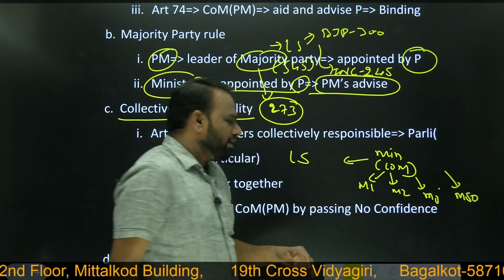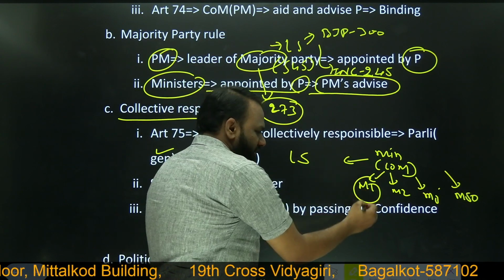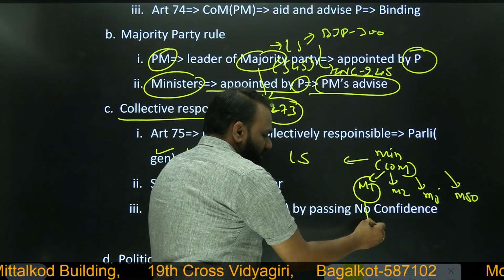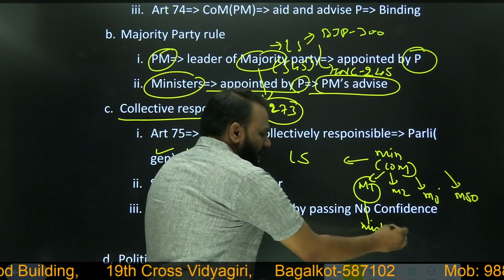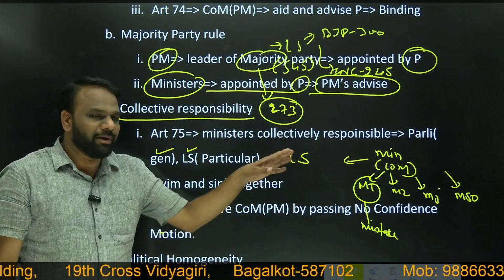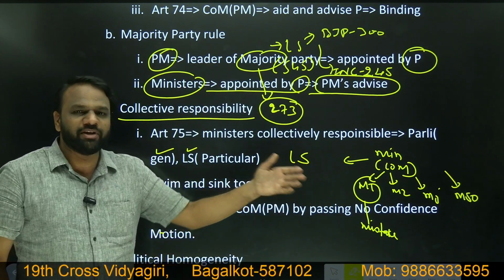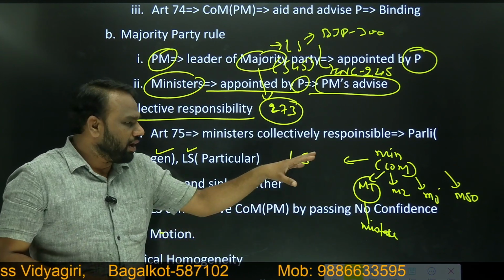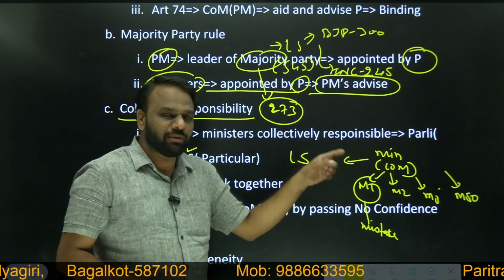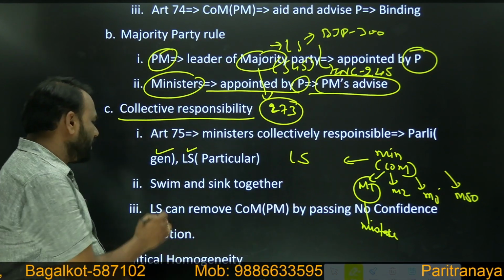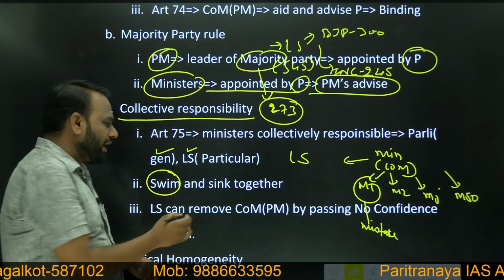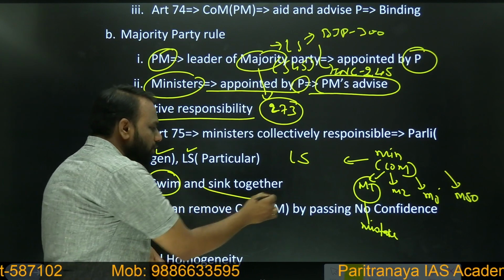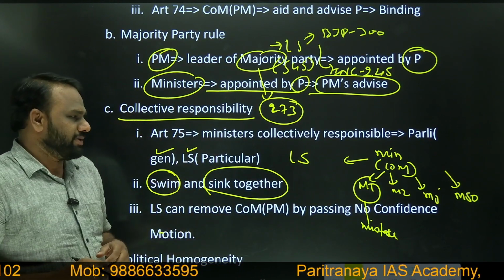If one of the ministers commits a mistake, then the others cannot say that he has committed the mistake. Minister 2 cannot say Minister 1 has committed the mistake, it is his mistake and not mine. Here all of them are responsible for one particular minister's mistake. That is why it is said they swim together, and if at all, they sink together. So that is collective responsibility.